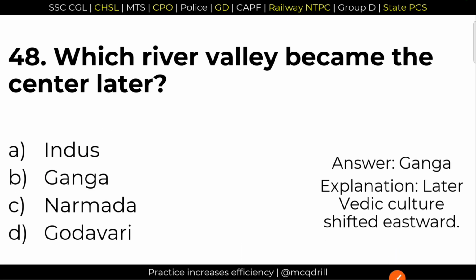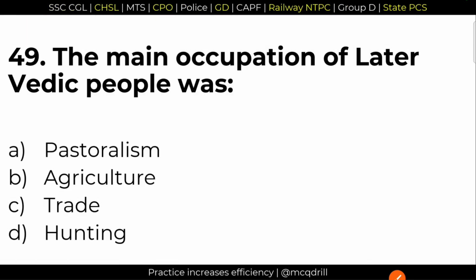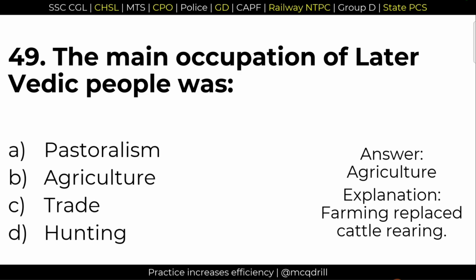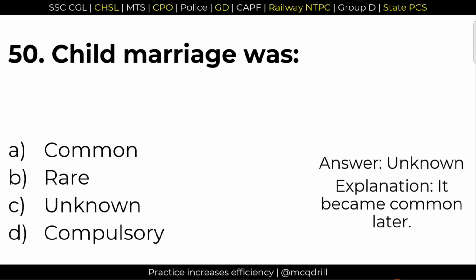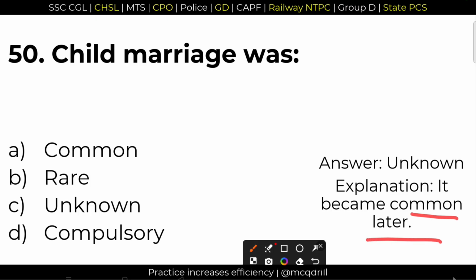Next question, 49. The main occupation of later Vedic period shifted from pastoralism to agriculture. They shifted towards agriculture. Option B is the right answer. In later Vedic period, the chief occupation of the Aryans was agriculture. Next question, 50. Child marriage was, it is unknown. Option C, it was unknown. It became common in later Vedic period, but child marriage was unknown in early Vedic period.